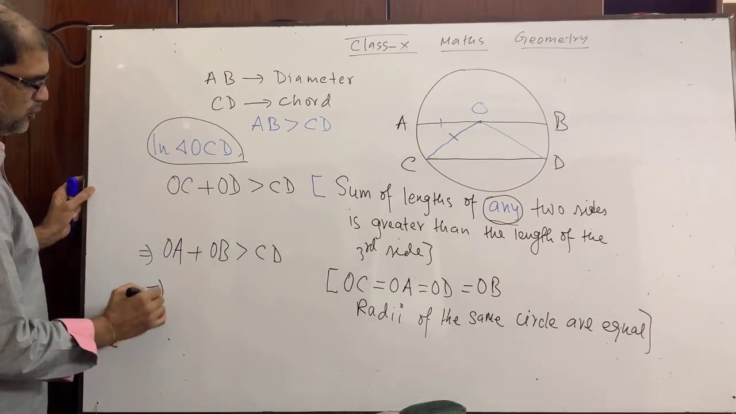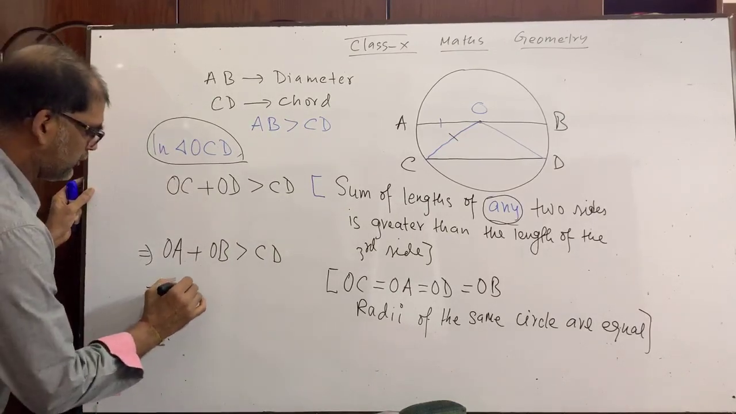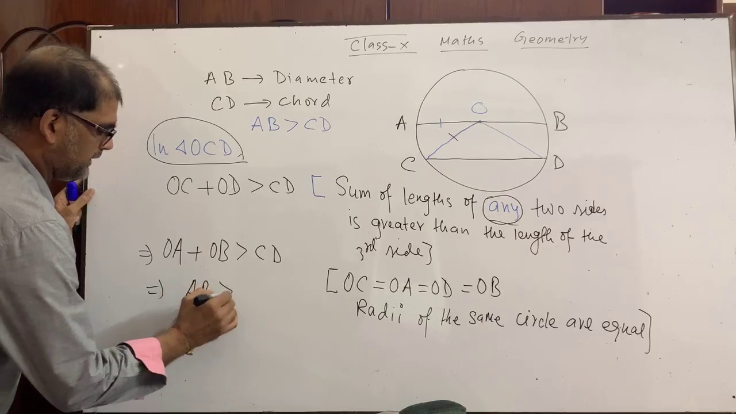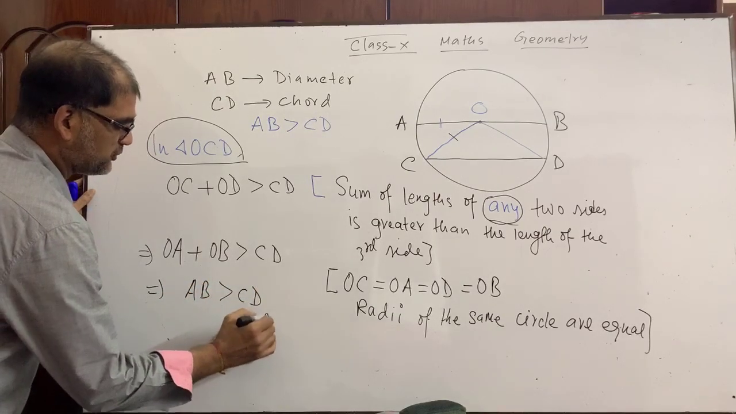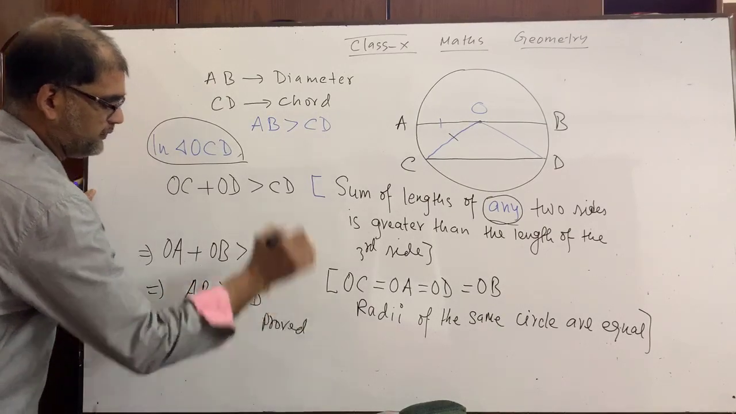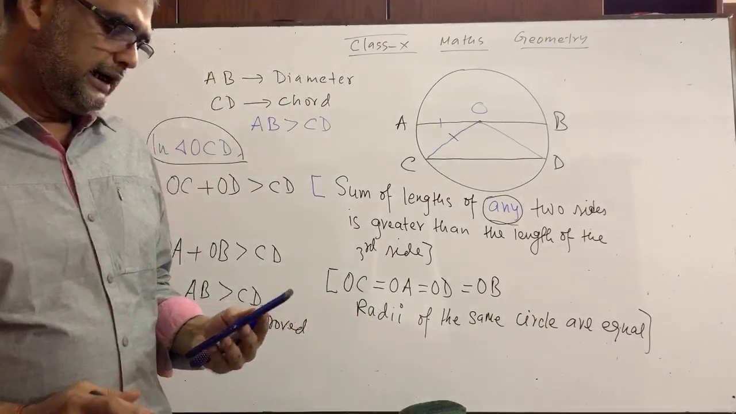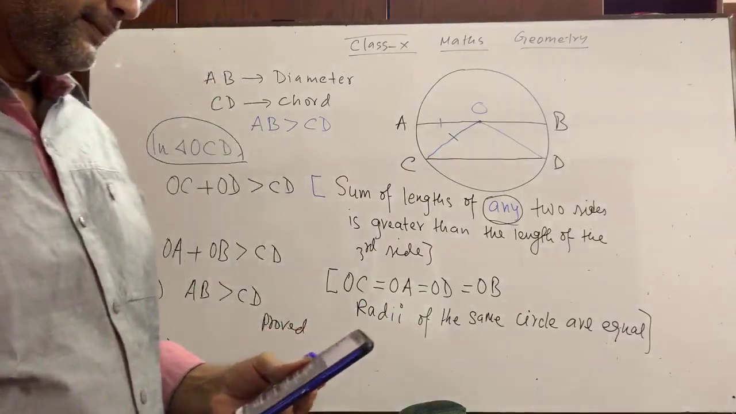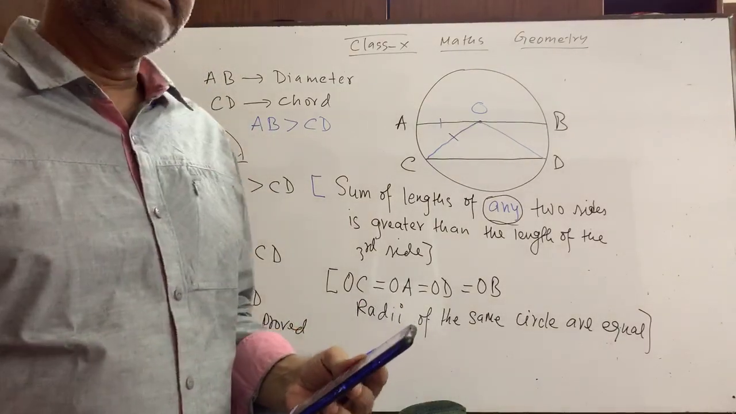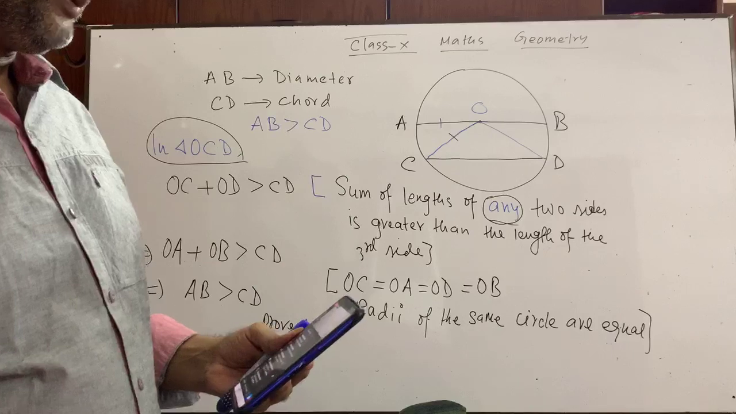Now what about OA plus OB? OA plus OB equals what? AB is greater than CD, so it is proved. Now I want to see your comment. Have you got it or not? If you have failed to get it, you are allowed to write to me.